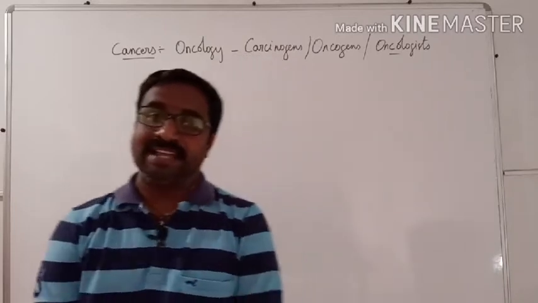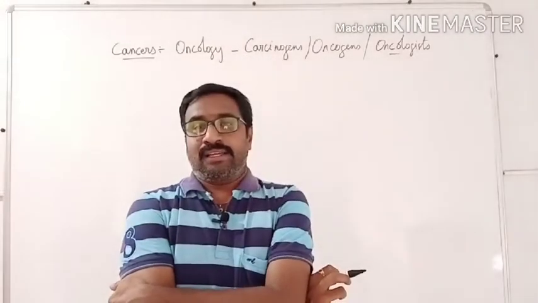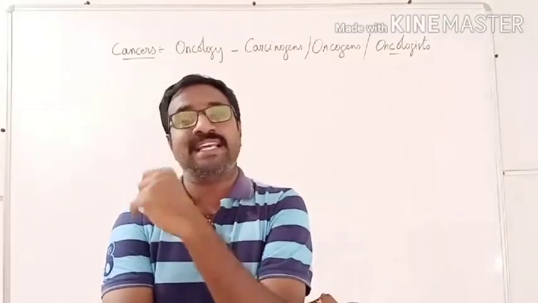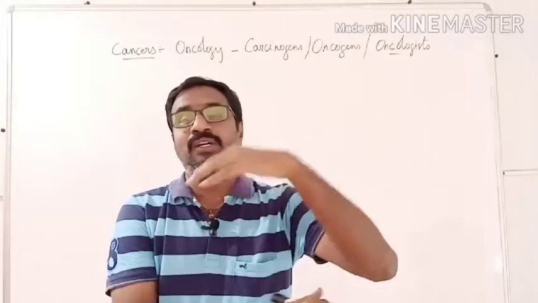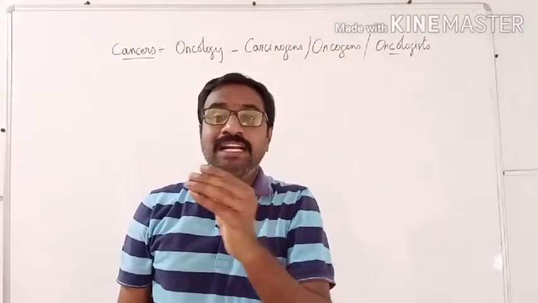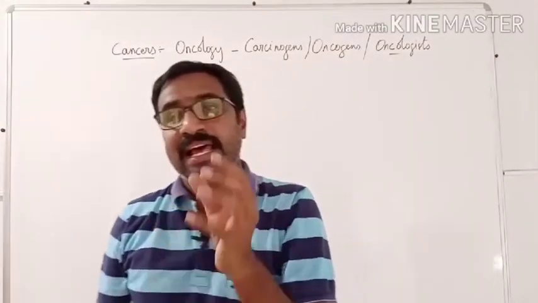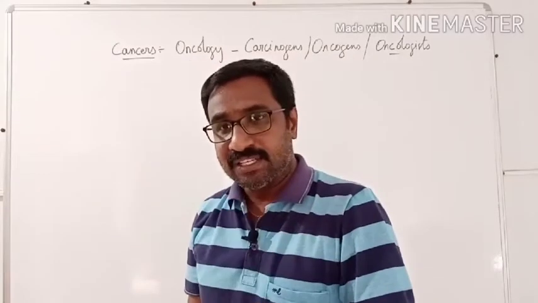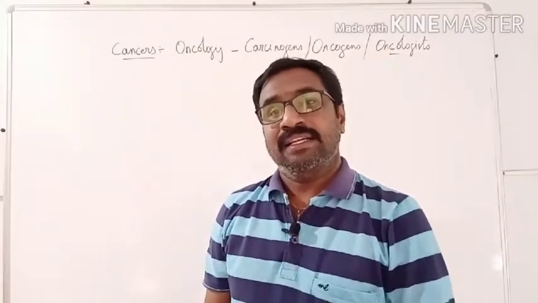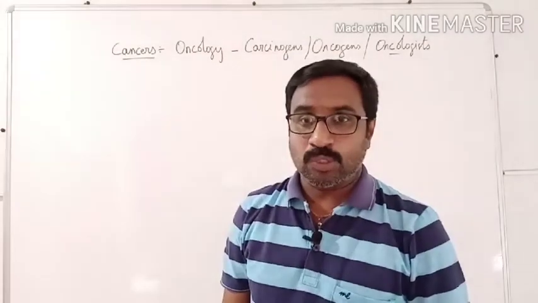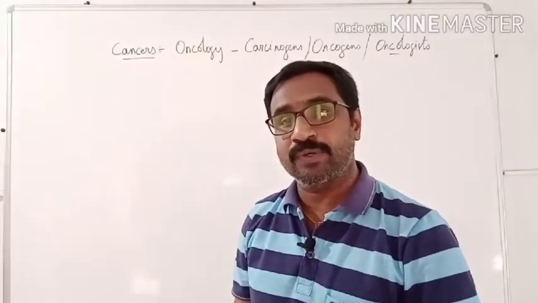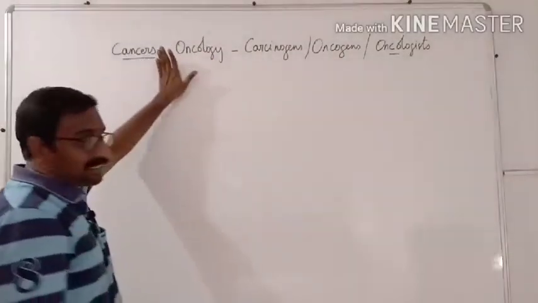Here, what is this cancer? Actually, it is the condition in which our cell loses the power of controlled cell division and divides uncontrollably. It will divide repeatedly and produce undifferentiated cells, which will be like a mass of undifferentiated cells, which we can call a tumor. So, what is cancer? It is the property of a cell to lose the power of controlled cell division and repeatedly divide and produce the tumor.